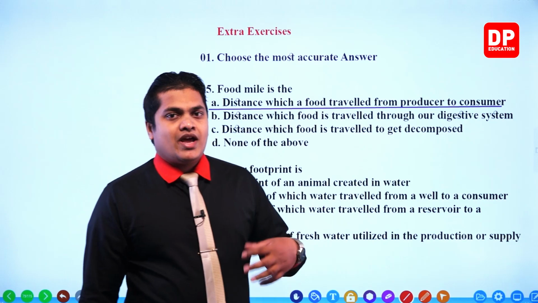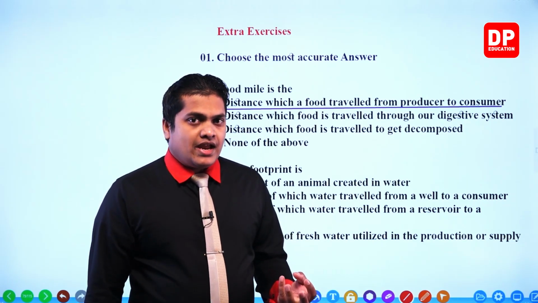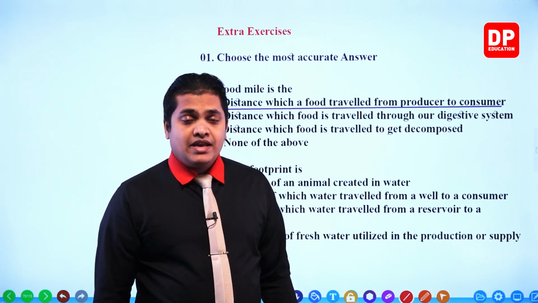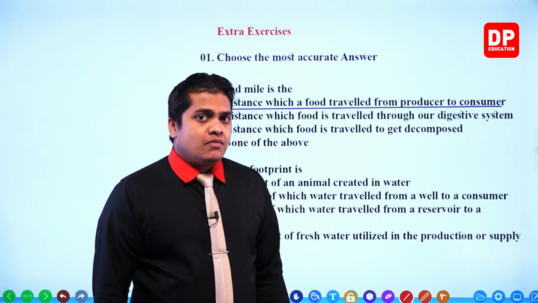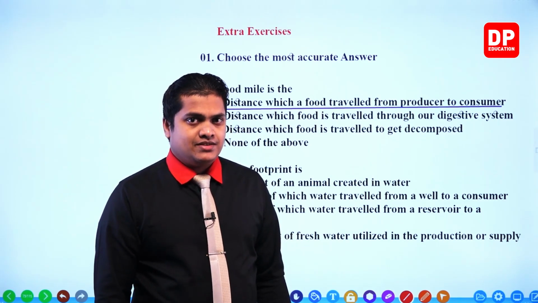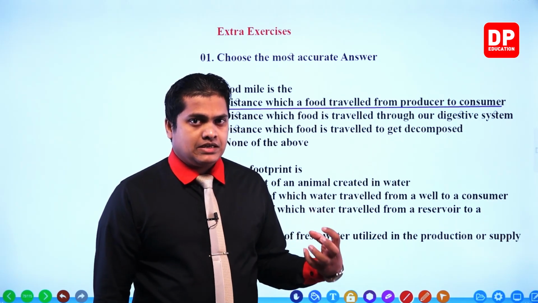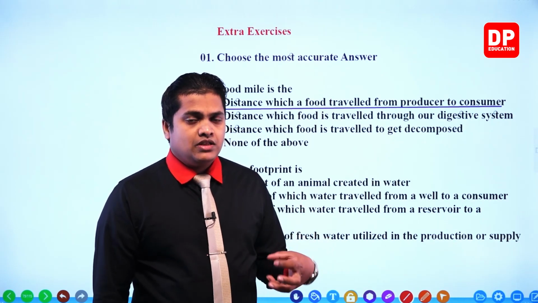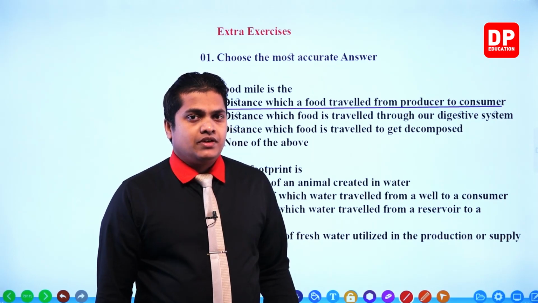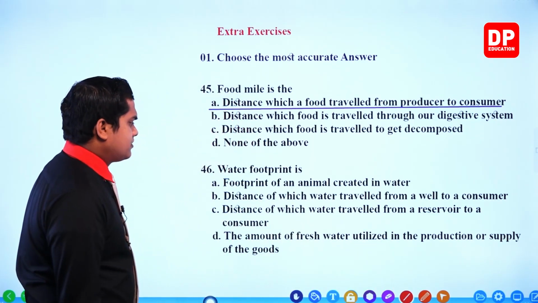When a certain product or a good is being created, we know that some amount of fresh water is being utilized. It can be any kind of product. So the amount of fresh water utilized when preparing goods or substances can be referred to as the water footprint of that particular substance. For an individual, it is the amount of fresh water utilized by the individual within a given time period. It's very simple. Now let's go and check the answers.